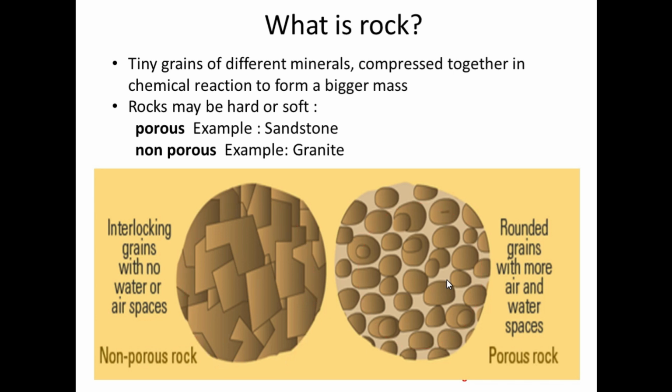In the next part, we are going to learn about the classification of rocks. Rocks can be divided into three major classes according to the processes that resulted in their formation. The first one is the igneous rock. These igneous rocks have solidified from molten material called magma. What is magma? We are going to learn about it a little bit later.